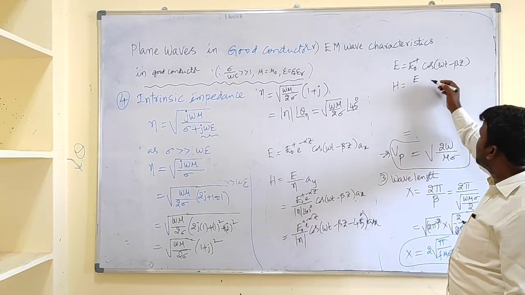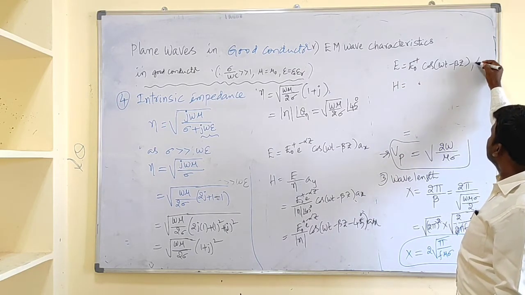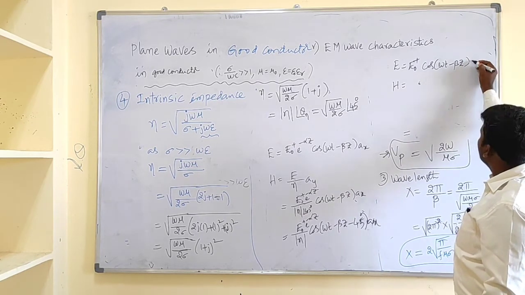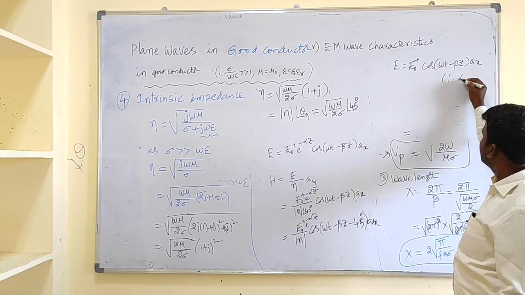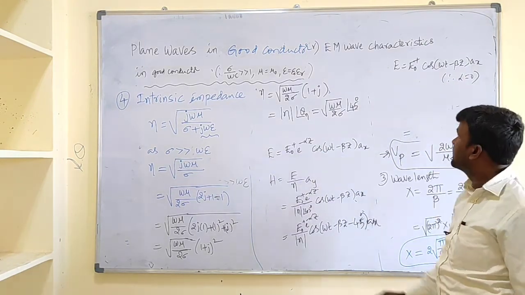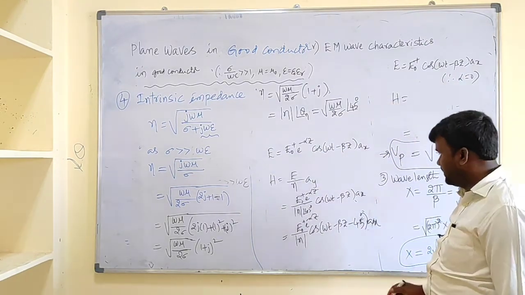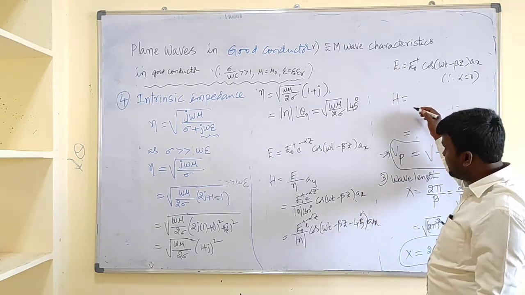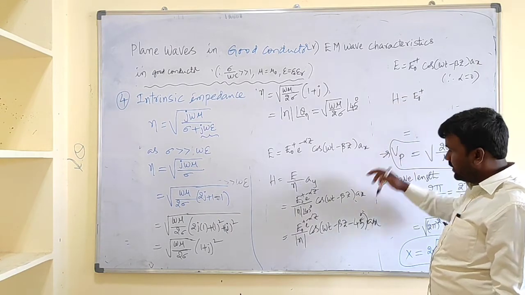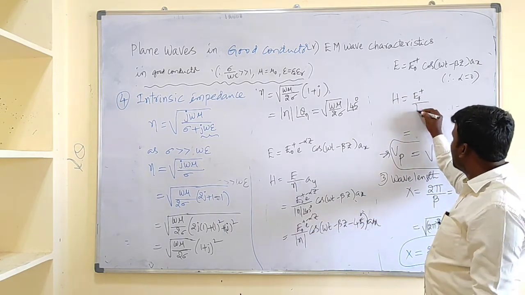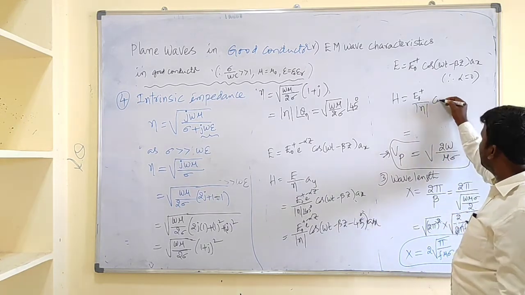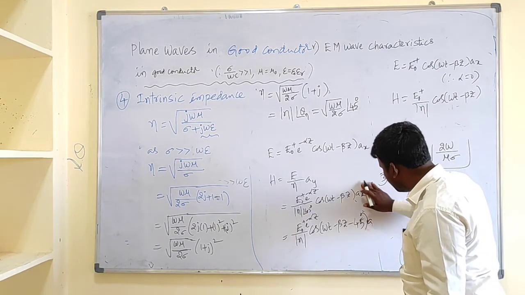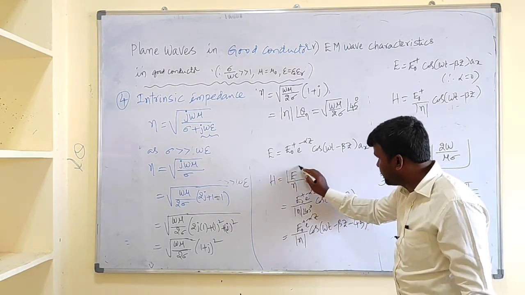So here E naught plus, since alpha is 0, if you substitute alpha as 0 we will get it like this. And H can be written as, as they are in phase, this phase angle becomes 0. Finally we can write H as E naught plus e to the power minus alpha z, alpha is 0, by mod neta cos of omega t minus beta z. Of course, for the direction, here you need to take the magnitude.